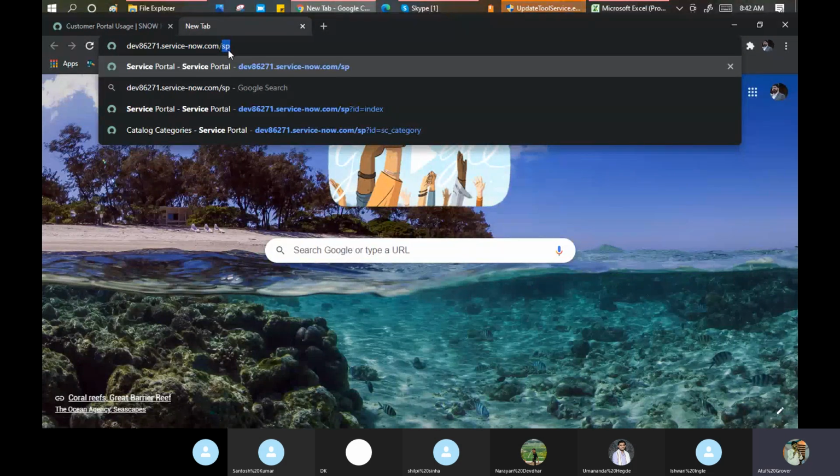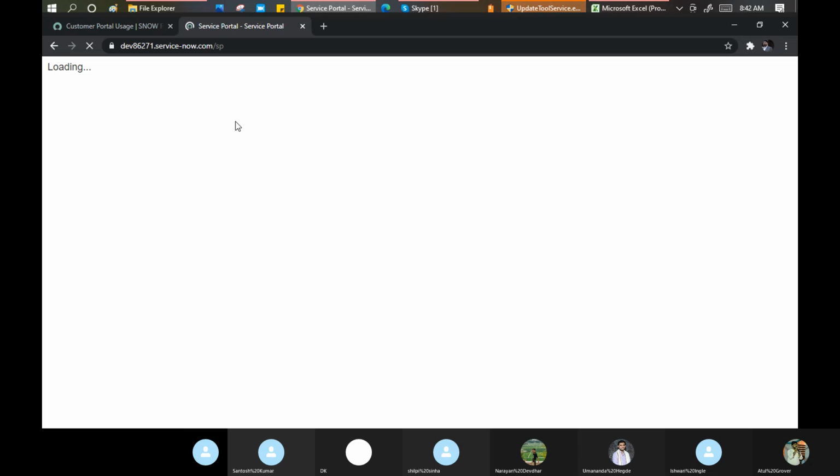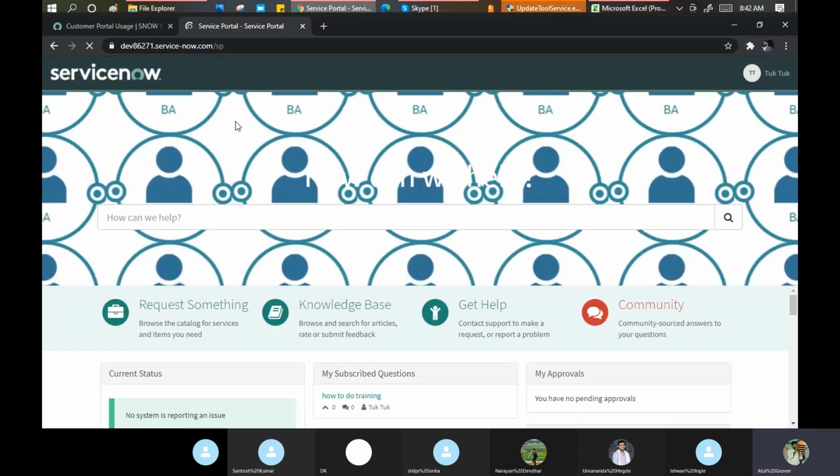About 3 or 4 releases before, we called this ESS, self service portal. But now we call this SP, it means service portal. So this is my service portal.